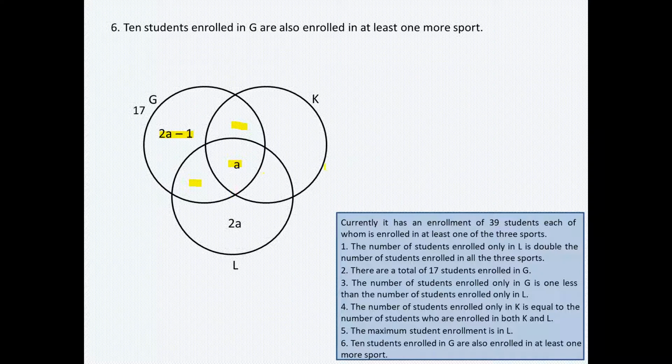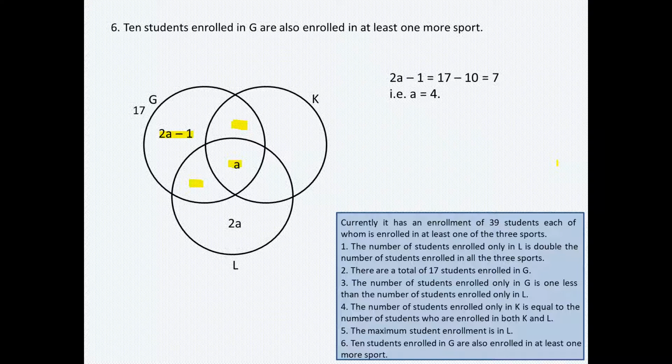So the person should also be enrolled in at least one more sport. So obviously I'll not be looking at the 2A minus 1 area. That area would be rejected. So the remaining 3 areas add up to 10. That means automatically the value of 2A minus 1 would become 17 minus 10, which is 7. And it gives us the value of A.